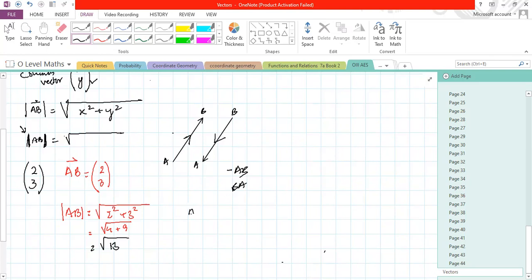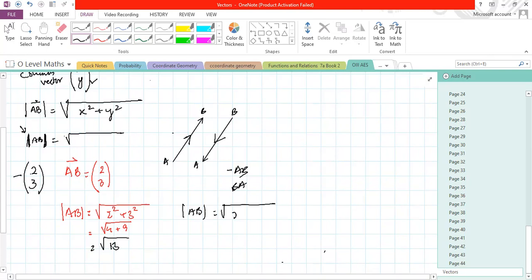Now let's take the magnitude of this. So magnitude is calculated. Again, you're going to see that both the signs will change. When you put a negative here, it will become minus, and this is also going to become a minus. When I say that this and this are going to become negative, from here to here.